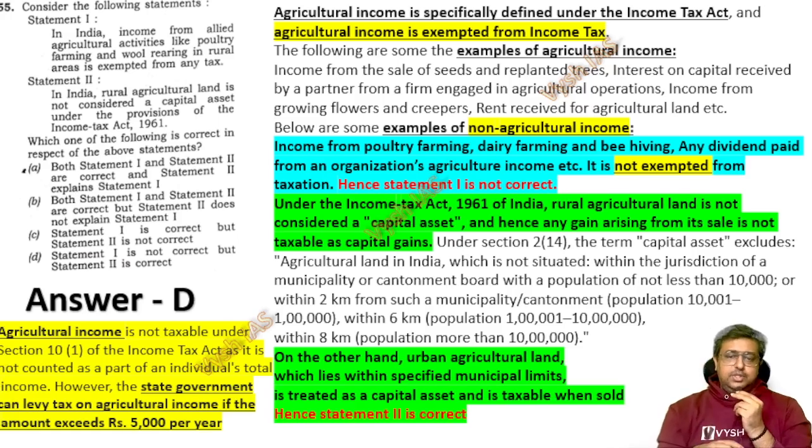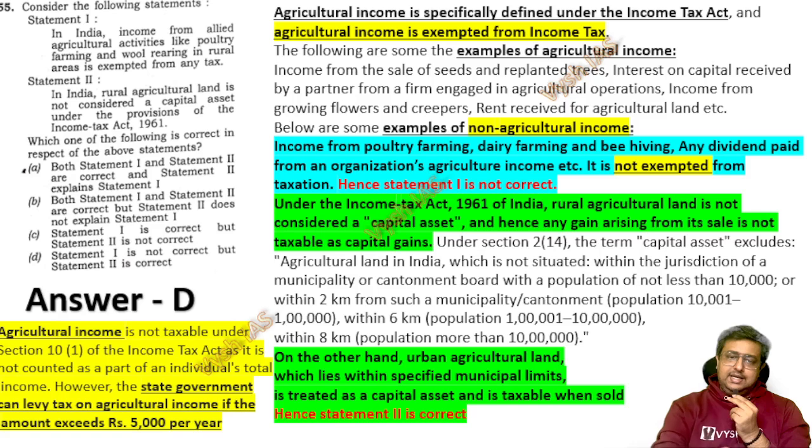Now again a similar question, which we cannot show you in a particular PDF because these are very general things. Even in the NCERTs it's there that agriculture income is not taxed, meaning the central government income tax you don't have to pay. You would have seen many celebrities buying agricultural land and doing farming because there is no income tax. But the states and the local level have certain minor taxes related to that land area.